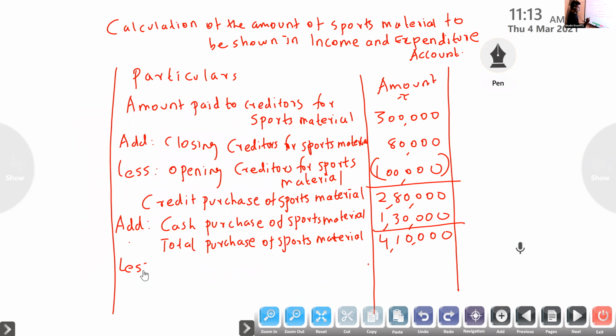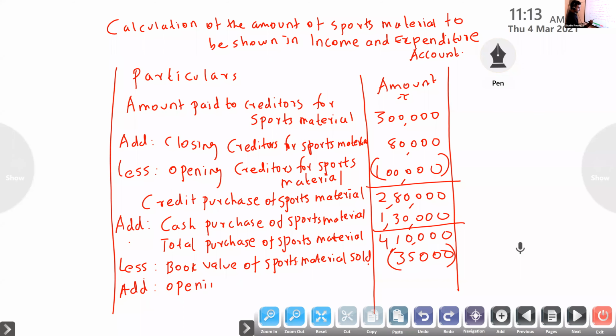Less book value of sports material sold, 35,000. Then add opening stock of sports material, 60,000.